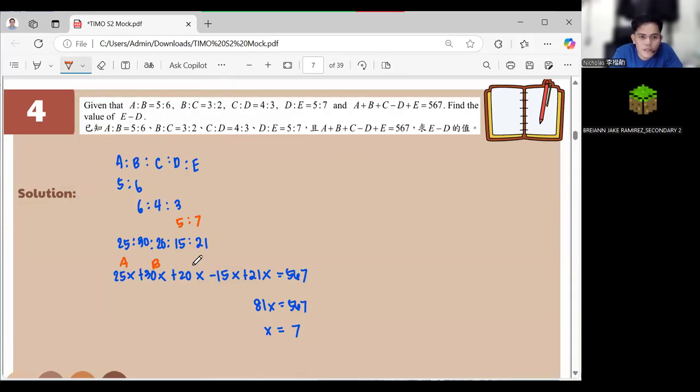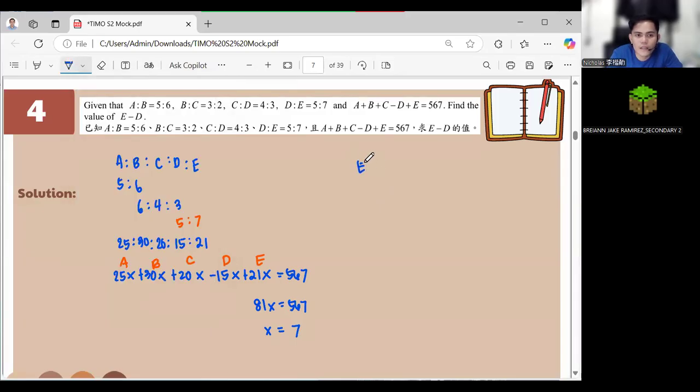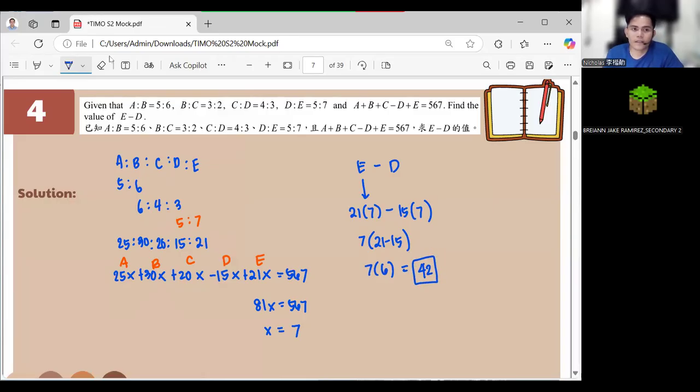Okay? Now, our E value in here, take note, don't forget that this one here is for A, B, C, D, E. So our D and E value in here, since we're going to solve for E minus D, our E value is 21 times 7 minus our D value, which is 15x, which is 15 times 7. Now, we can factor out the 7, becoming 21 minus 15, and it is 7 times 6. So our answer is 42. As easy as that. Okay? Got that one? Any questions?